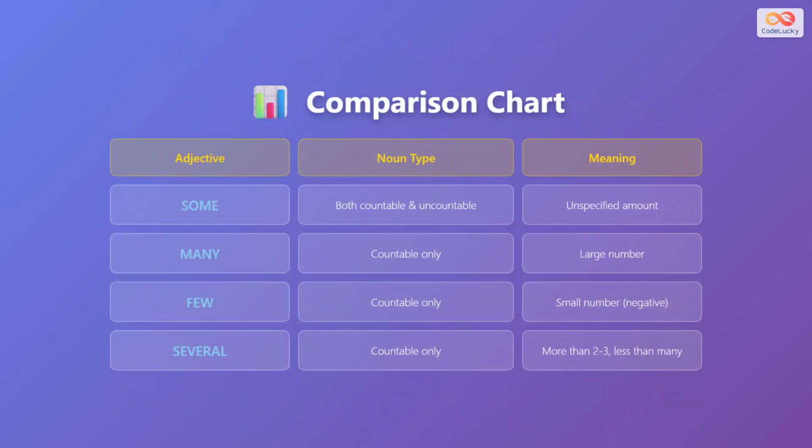Some can go with both countable and uncountable nouns and means an unspecified amount. Many is used only with countable plural nouns and means a large number. Few is for countable plural nouns and means a small number, usually with a negative feeling. Several is also for countable plural nouns and means more than two or three but less than many.